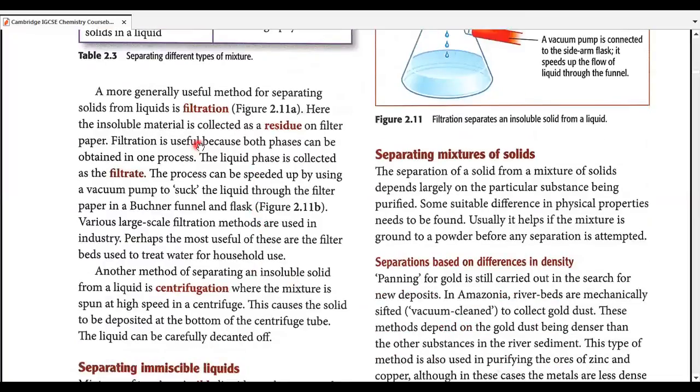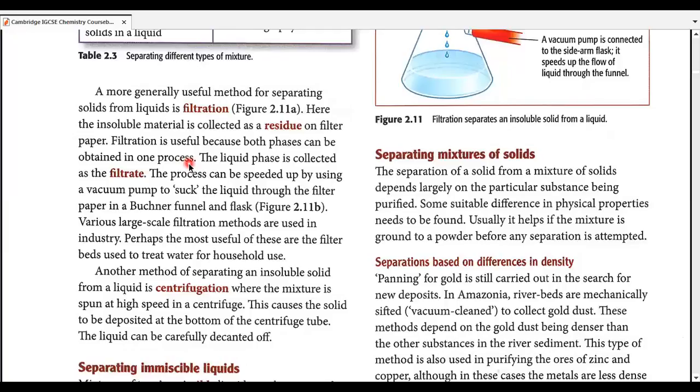Continuing, our next process, a more generally useful method for separating solids that are insoluble from liquids, is filtration. Here the insoluble material is collected as residue on a filter paper. Filtration is useful because both phases can be obtained in one process.